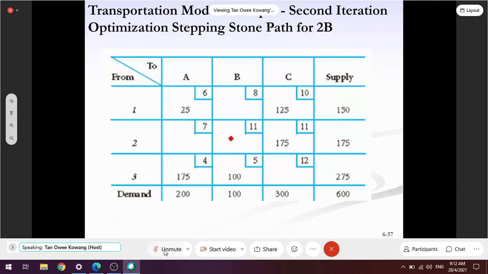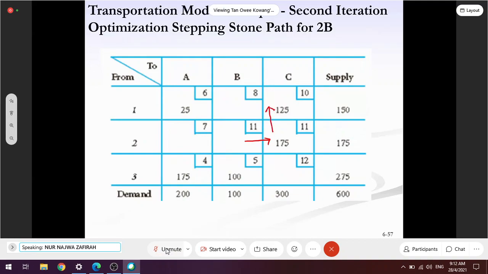2B, mana 2B? Here's 2B. Where to lompat? Oh, 2B complicated sikit, is it? Where you want to lompat? Okay, I don't want to show you. You tell me. Where? 2C, 2C. Okay, go to C then. Then 1C, 1C.